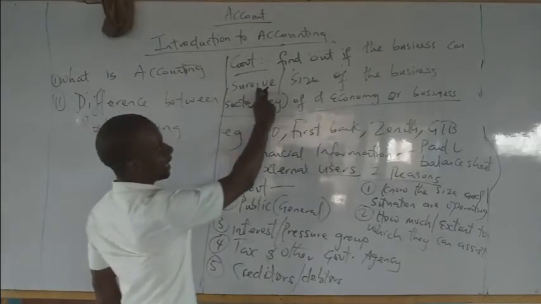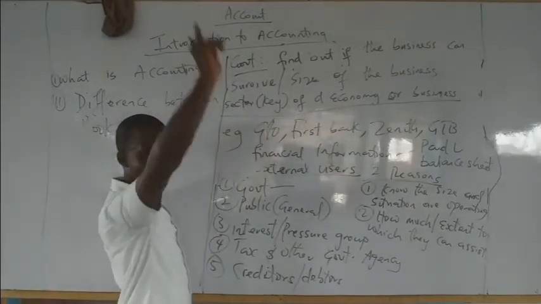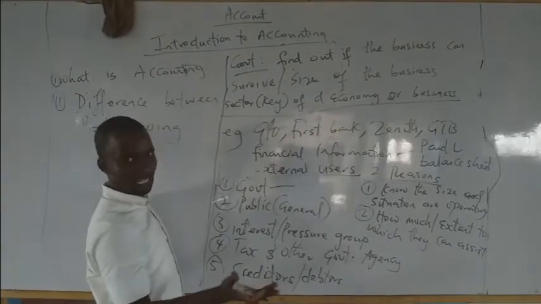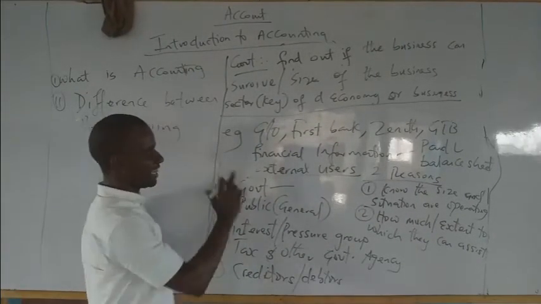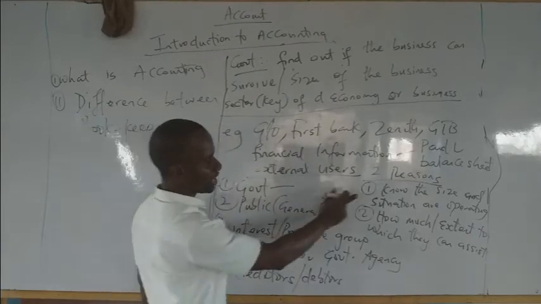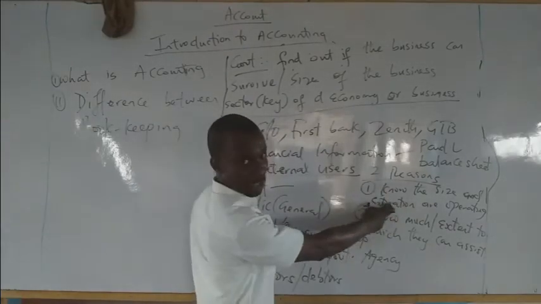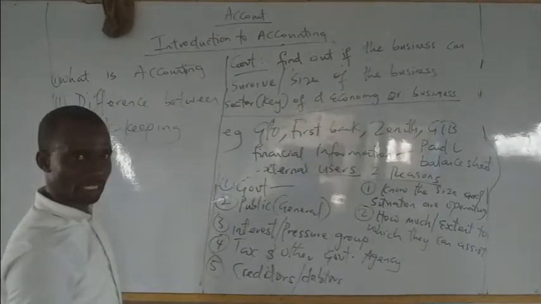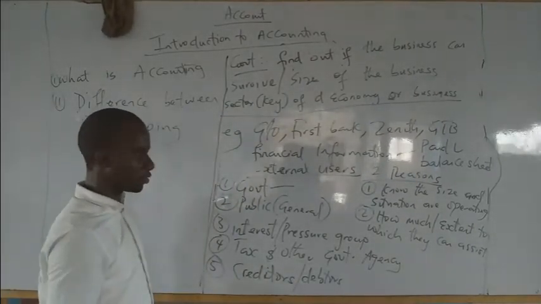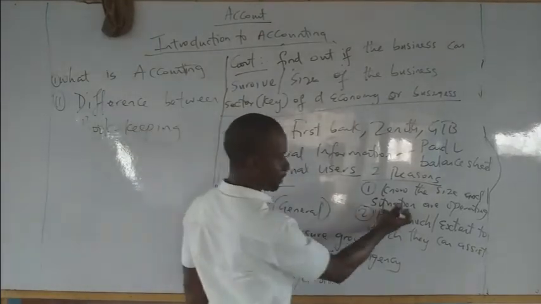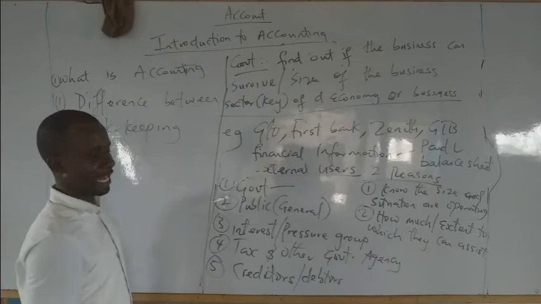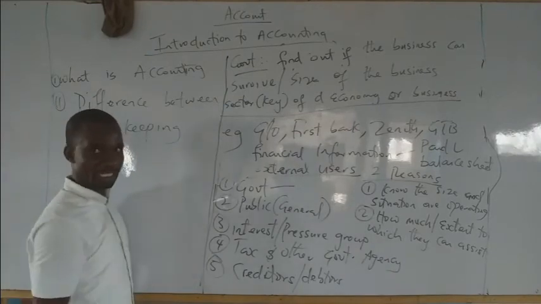First, they find out whether the business is surviving or can survive into the future. Then the size of that business, is it growing or is it coming down? Then the two main reasons for knowing this is to know their situation, are they operating well? Are they still good? Are they still getting what they should? Are they still providing what they should provide? Then, if they are having problems, they will now know how much or the extent to which they can assist those businesses.